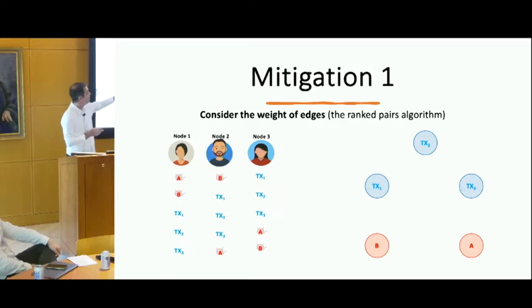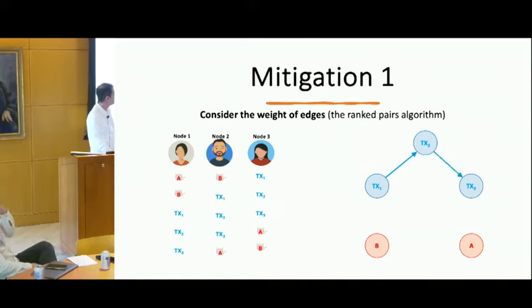Basically, the idea is the ranked pairs algorithm, which is a very famous algorithm in the context of social choice theory, with many interesting properties. It's a very simple algorithm. It says, let's consider the weight of edges and bring edges in one by one from the strongest to the weakest. Whenever there's a cycle, we just remove the edge. So let's say we put this first with a weight of 3, we put this; next one is okay, no cycles so far.